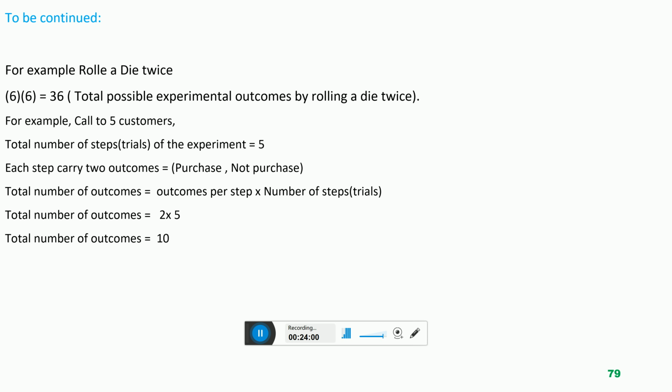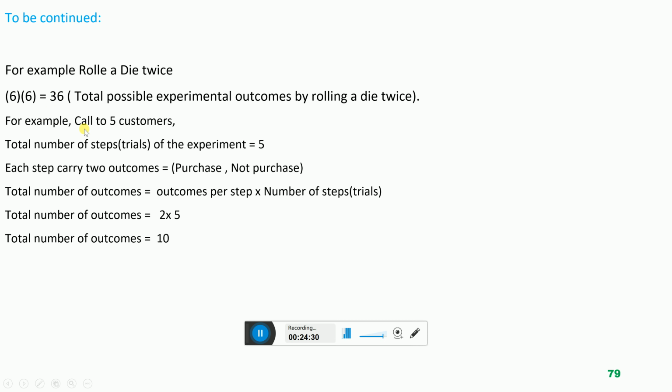Multiply the outcomes of each step to determine the number of experimental outcomes of the experiment. So here we have 2 steps, 2 trials, and each step carries 6 outcomes. So we will multiply the 6 outcomes of the first step with the 6 outcomes of the second step, and 6 multiplied by 6 is equal to 36. So the total possible experimental outcomes by rolling a die twice? 36.